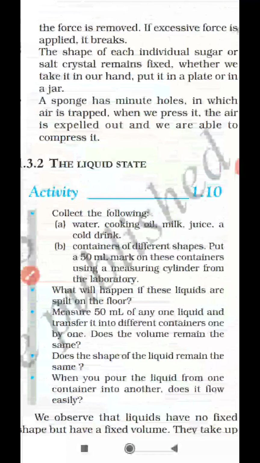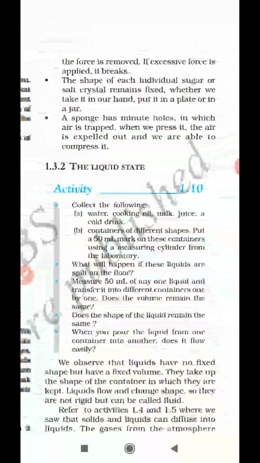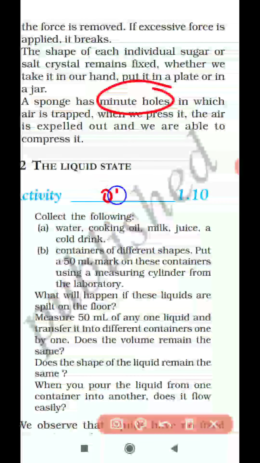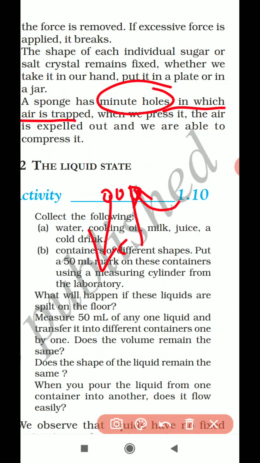Why can I call it a solid in spite of its compressibility? Because a sponge has minute holes in it. Small holes are present in the sponge, and air is trapped in those holes, so when we press it, the air comes out through the small pores.